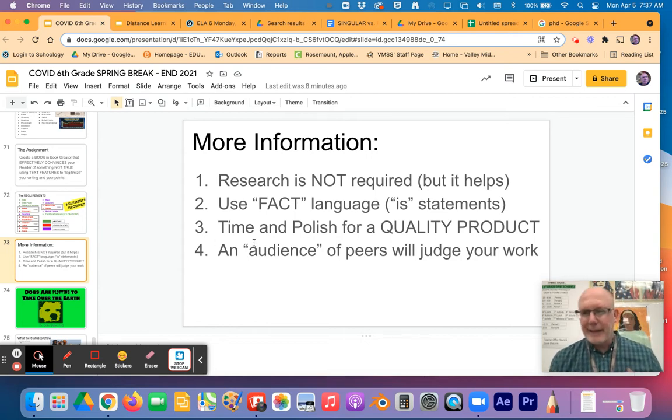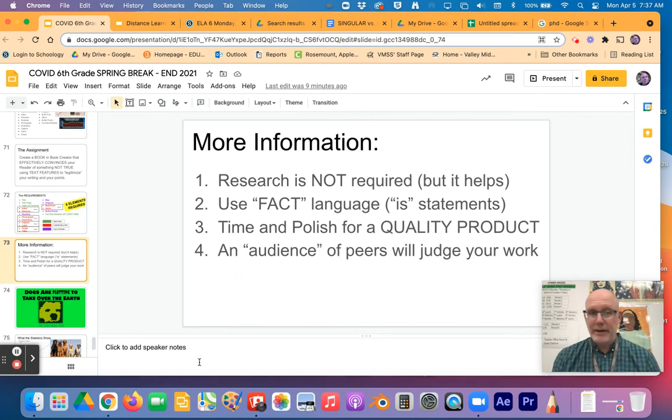I want you to try to write like nonfiction. So we got to stay away from opinion words, and we'll talk about that as we write. Time and polish. We're going to give you about 2, maybe even 3 weeks to finish something that's really good. And you also should know this, that you're going to be judged by an audience of your peers. So I will give you a grade, but you're also going to be judged on whether you convince someone. And it's going to be another class of 6th graders.